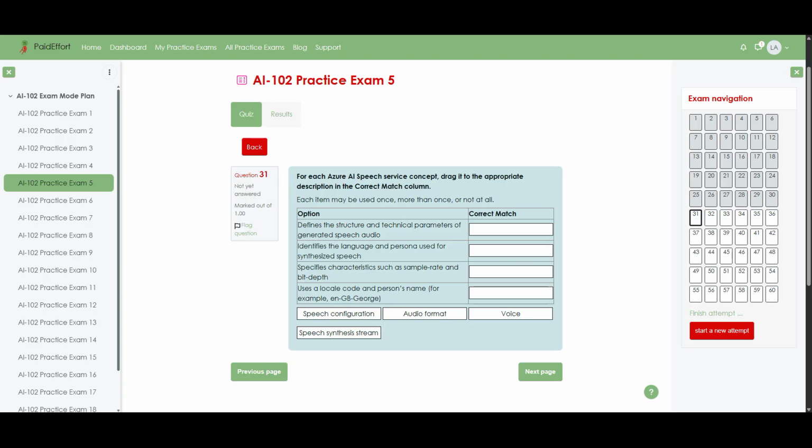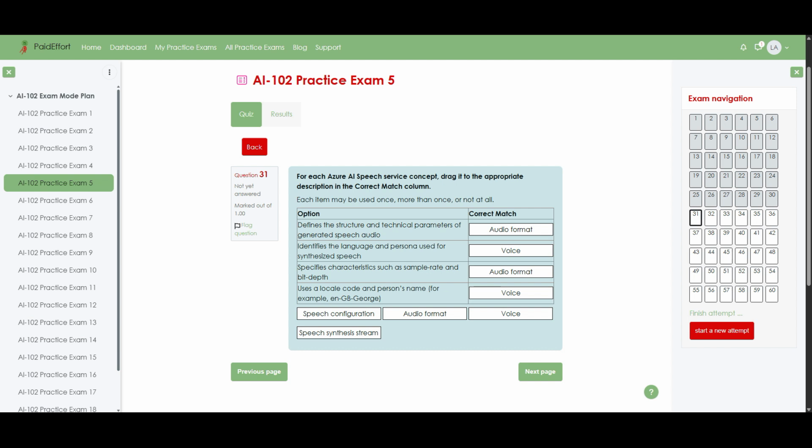Question 31. For each Azure AI speech service concept, drag it to the appropriate description in the correct match column. Each item may be used once, more than once, or not at all. Defines the structure and technical parameters of generated speech audio. Correct match, audio format. Identifies the language and persona used for synthesized speech. Correct match, voice. Specifies characteristics such as sample rate and bit depth. Correct match, audio format. Uses a locale code and person's name, for example, en-GB George. Correct match, voice. Now let us go through why each description maps to its concept so clearly.